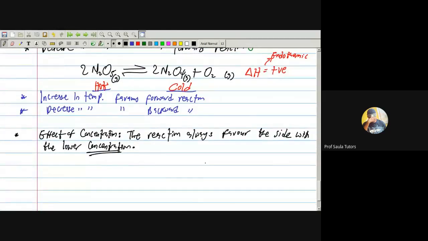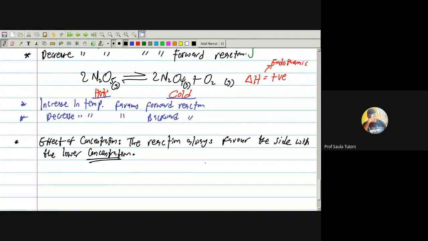Simple. If you can see the two sides, reactant and product, and you can spot the one with lower concentration, then that is where the reaction will always favor. Let me tell you something. In layman's language, how can we explain concentration? If you have a high amount of something, you have a higher concentration of that thing. Let me say I have 20 students in a class, and I pack more students inside that class. It means I'm increasing the concentration of students in the class.